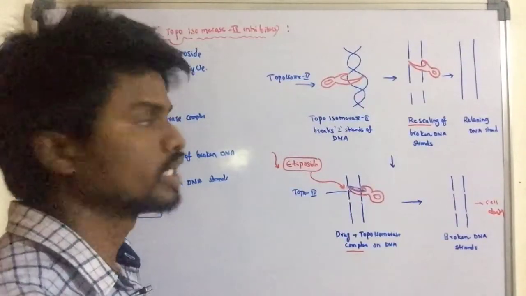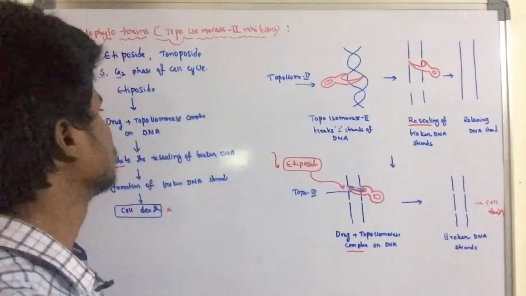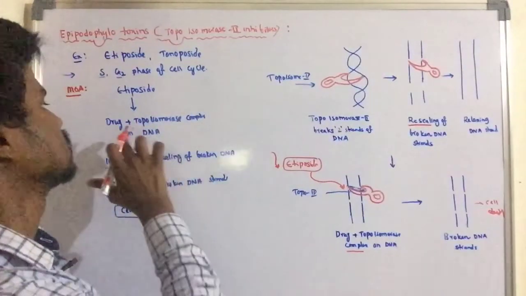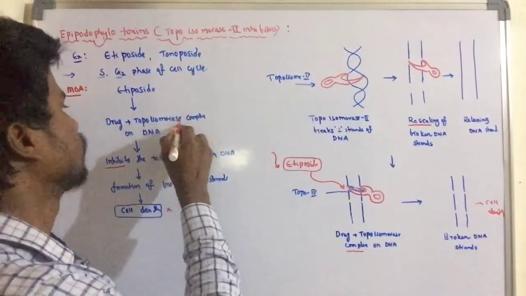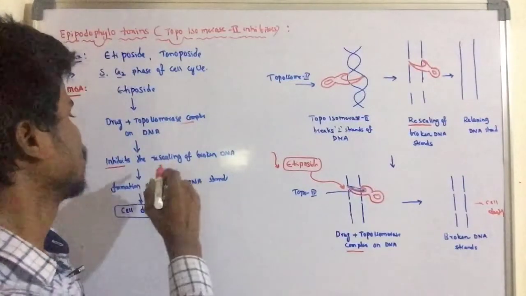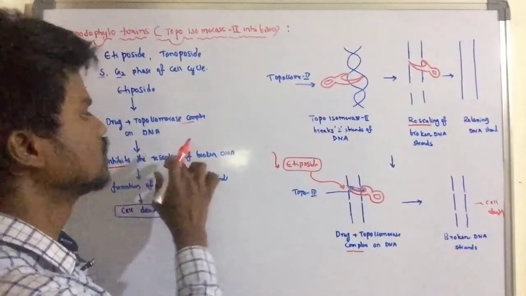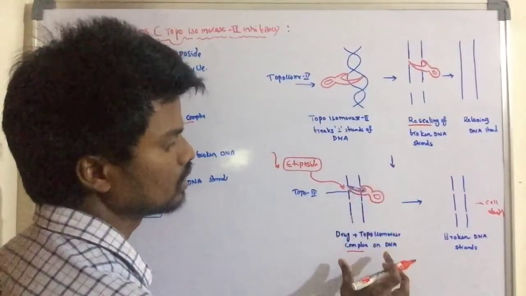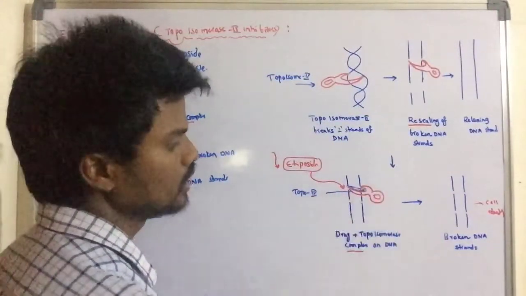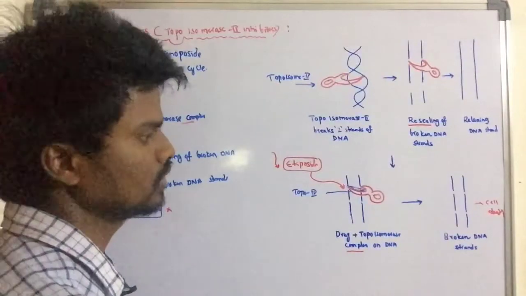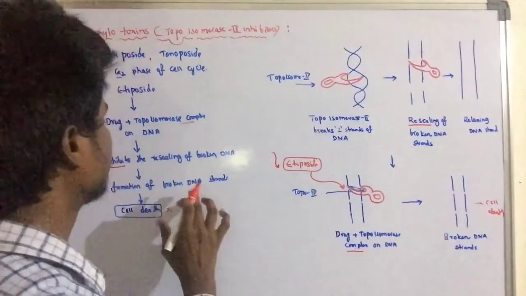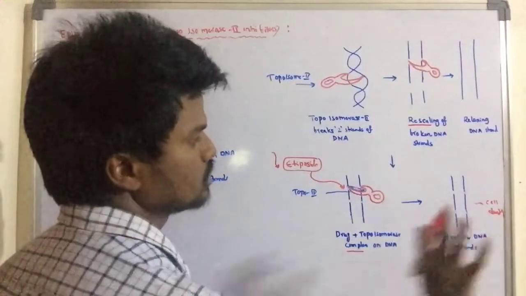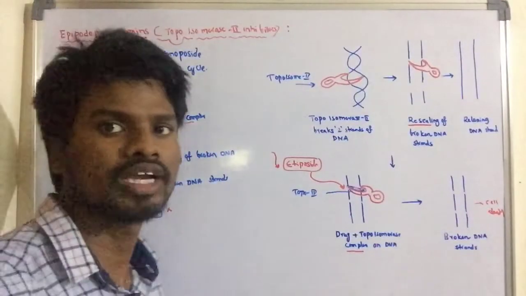Let me tell you once again. Etoposide binds, and as a result a drug and topoisomerase complex is formed. This complex inhibits the resealing of the broken DNA strands, resulting in the formation of broken DNA strands, and cell death occurs. So this is the mechanism of action.